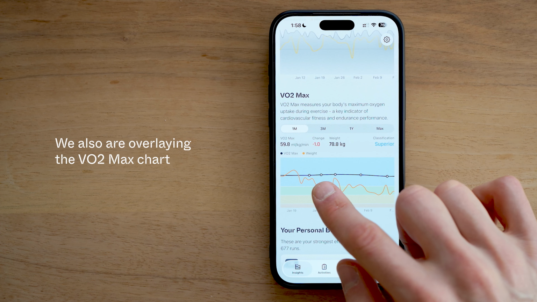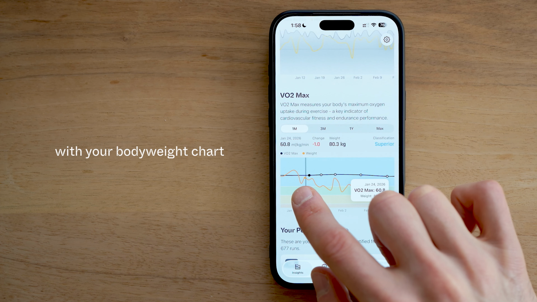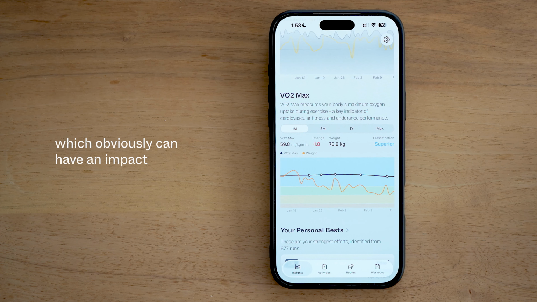We also are overlaying the VO2 max chart now with your body weight chart, which obviously can have an impact on your VO2 max as well. And it's just an insightful piece of information that we find valuable.